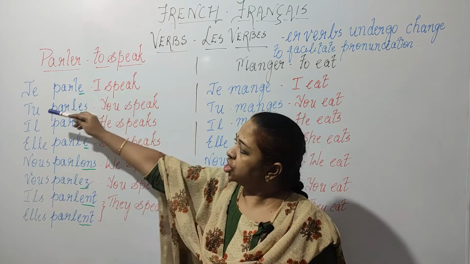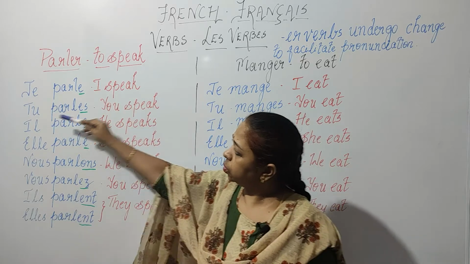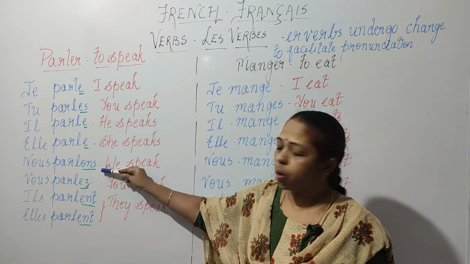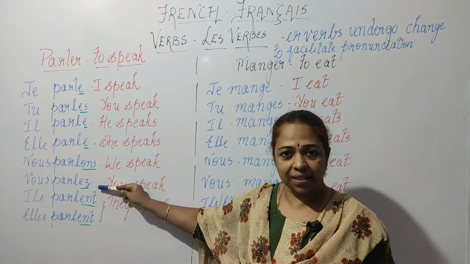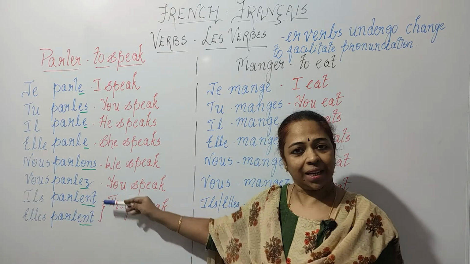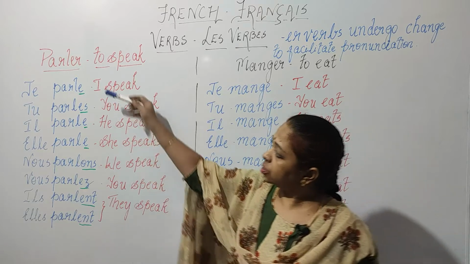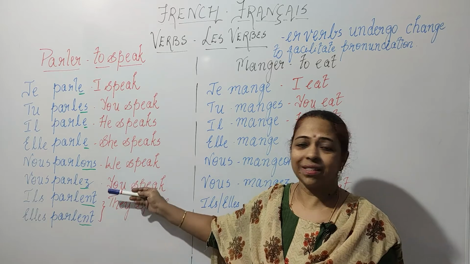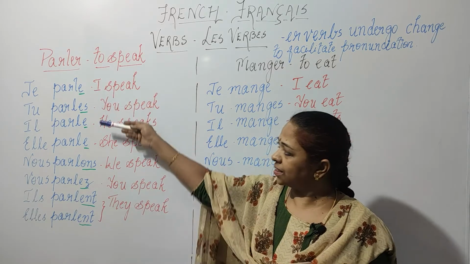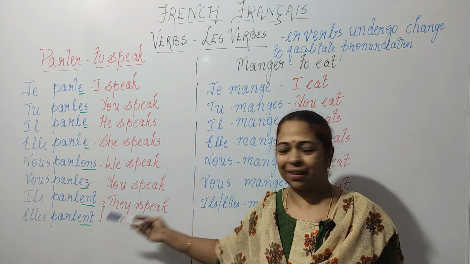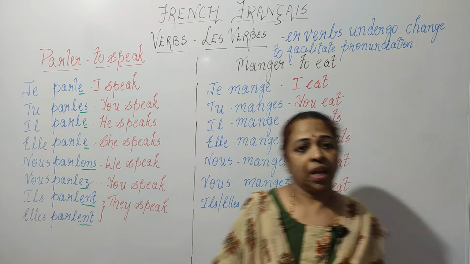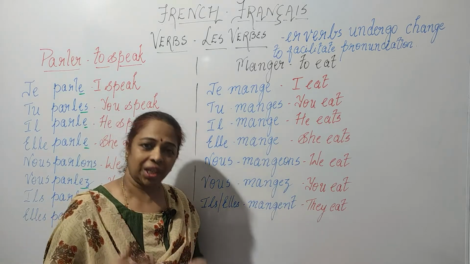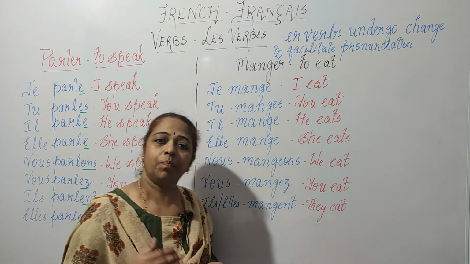That is, je takes an e, tu es, il and elle e, nous takes ons, vous takes ez, and ils and elles take ent. Further, please note that the pronunciation for il and ils remains the same as in the others: parle. Il parle, elle parle. That is, they speak. Now we come to the er verbs which undergo a change. This is to facilitate the pronunciation.